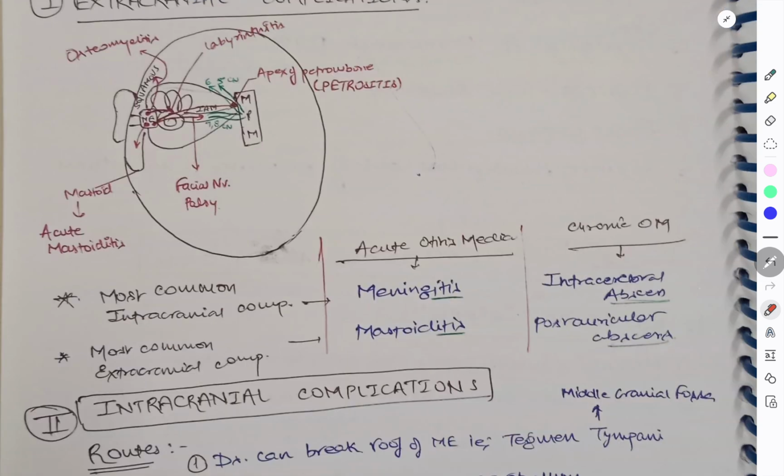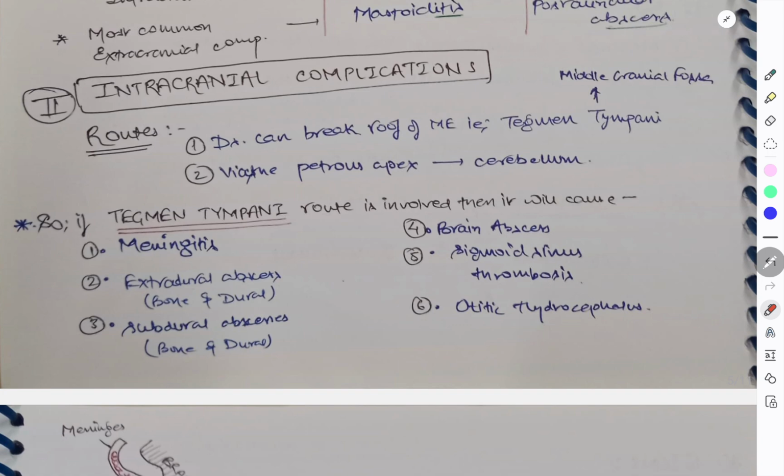The most common intracranial complication is meningitis in acute otitis media, and in chronic otitis media it is intracerebral abscess. The most common extracranial complication is mastoiditis, and for chronic otitis media it is post-auricular abscess. So this was about the extracranial complications.